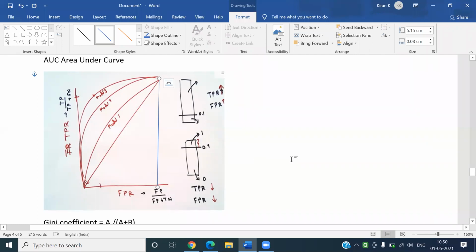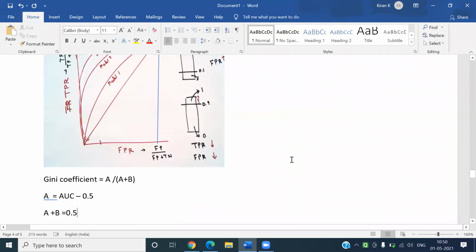Now, how do you calculate the Gini coefficient? If there are only two models, suppose model 1 occupies area A and model 2 occupies area B, then the Gini coefficient is calculated as A by A plus B. Now the total area is 1, so the center point is at 0.5.